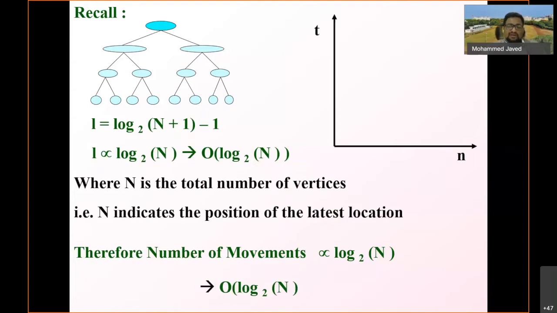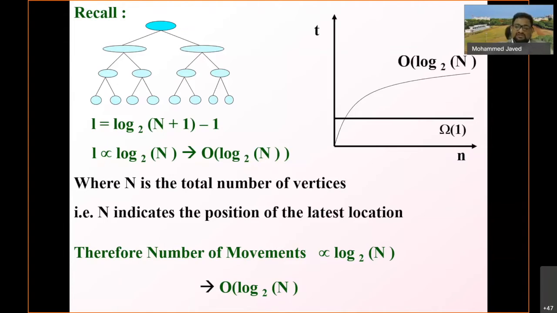So now looking at the time complexity of this problem, what is the best case? The best case for heap insertion is omega of 1, when the element is already at the right position. In the worst case of inserting the element into the heap, it is O of log n. So this is the graph which it is showing: omega of 1 and, in the worst case, O of log n.